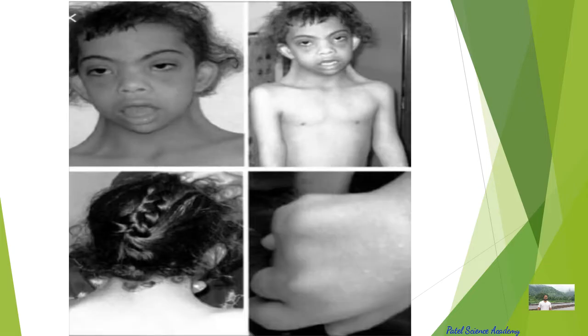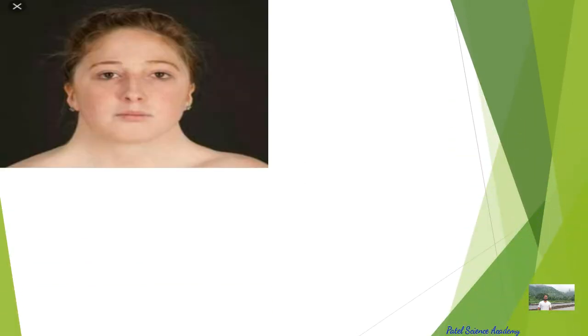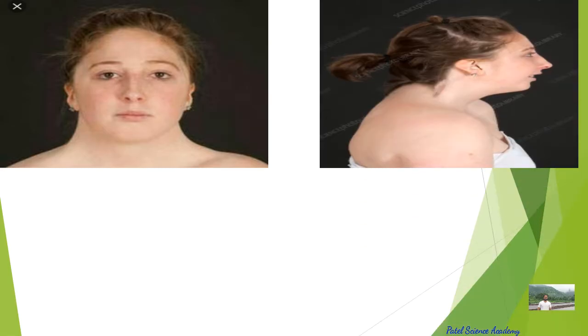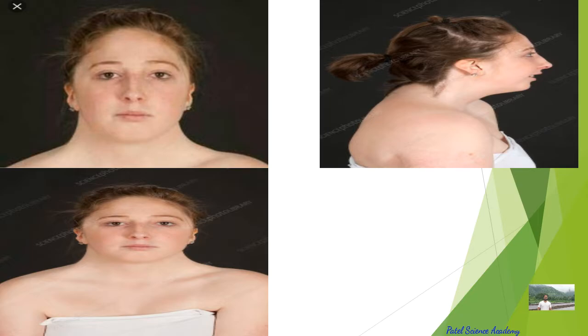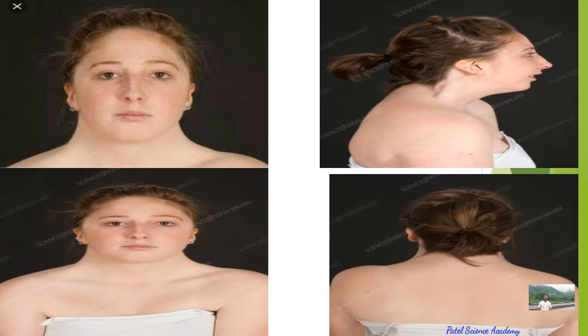So you can see the patient of Turner syndrome here with all those symptoms. Here you can see the patient and the changes in the neck, the webbed neck. Here you can see one more time. This is the patient of Turner syndrome, which is phenotypically female. It is not male.